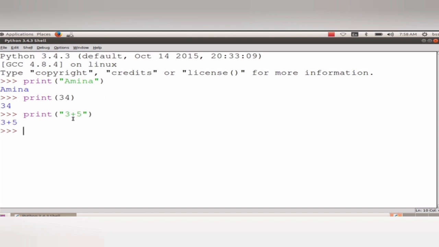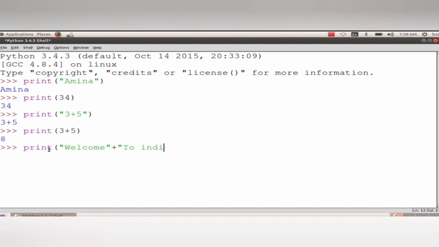If you want to print or add numbers, you can use print 3 plus, directly giving the value inside the brackets. So you are getting the value. If you use the plus symbol with any words or English comments, it will be displayed as a single word.